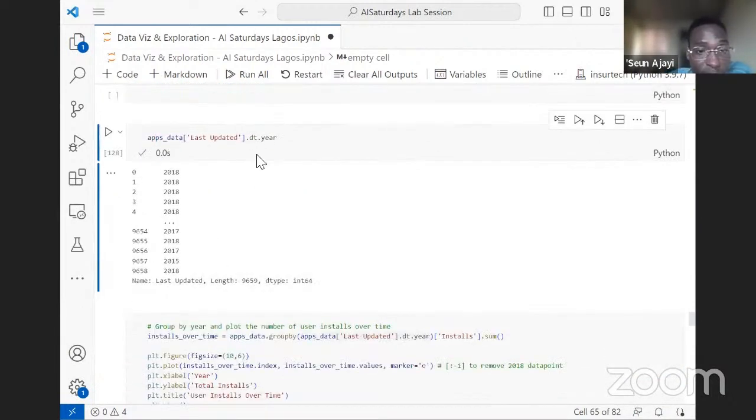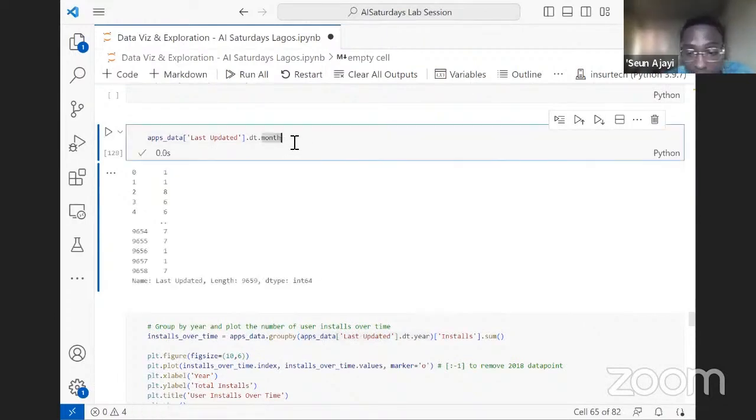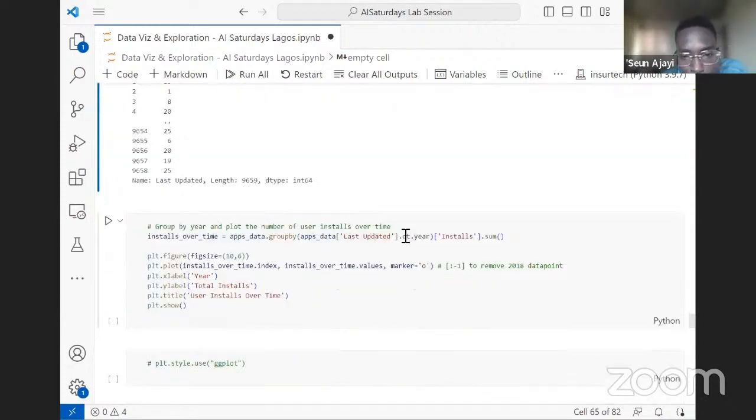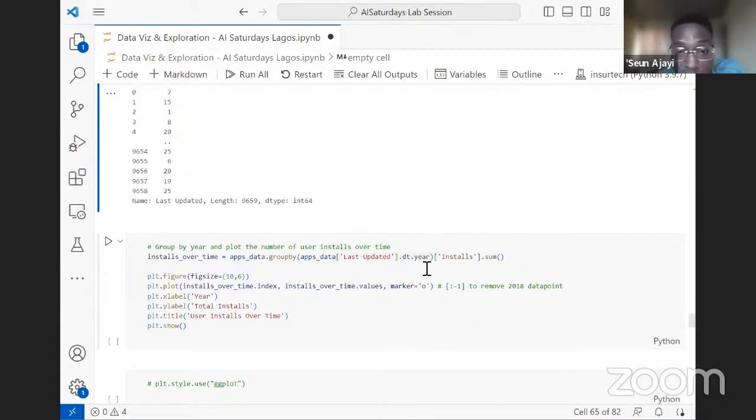You can see we have access to the year. We can access the months. We can also access the day. So this is the freedom that the datetime data type gives us. So here we are doing a group by, and we are summing the installations per year. We are restricting ourselves to just the year. We are saying, in 2018, how many was the sum of all the apps that were installed in that year? And let's see the trend over time.